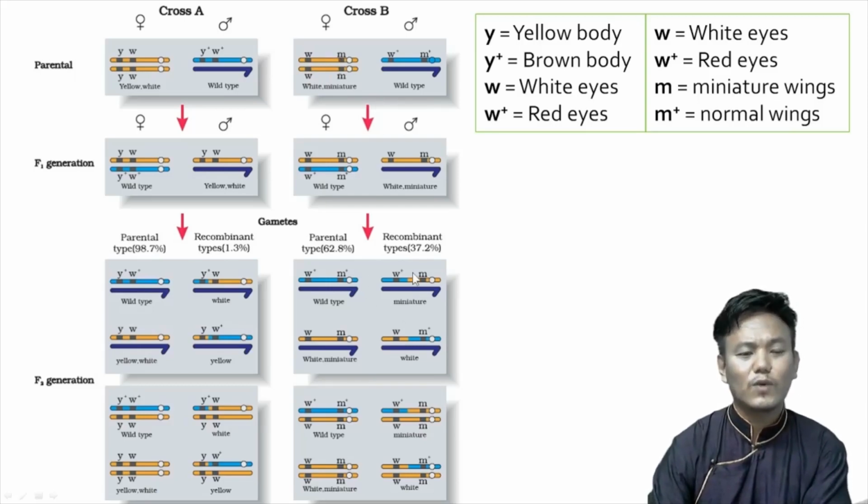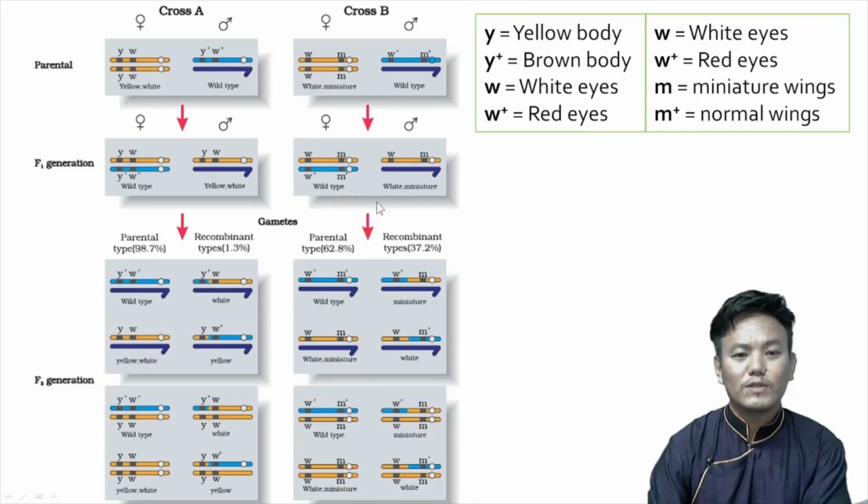So this is what this picture explains. When the genes are closer to each other, the recombinant types will be less in percentage. When the genes are further away from each other, the recombinant types will be more in percentage. The recombinant frequency will be more. I hope you understood how to explain this particular picture. This is very important. You have to carefully study this picture and try to understand what concept it is trying to convey to you.